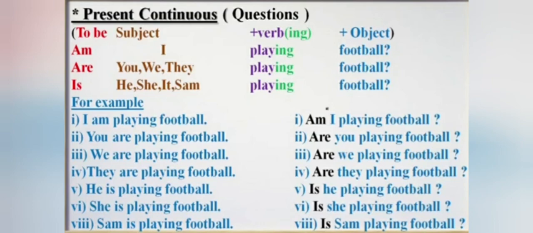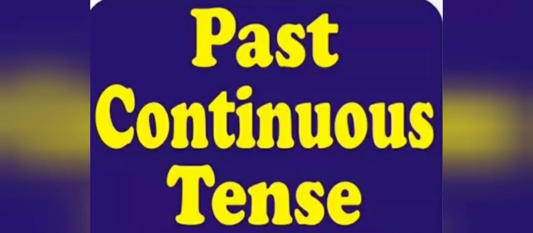So students, to make interrogative sentences, always put helping verb in the beginning of the sentence and mark question mark at the end of the sentence. Is it clear to all? Right? Next kind of continuous tense is past continuous tense.